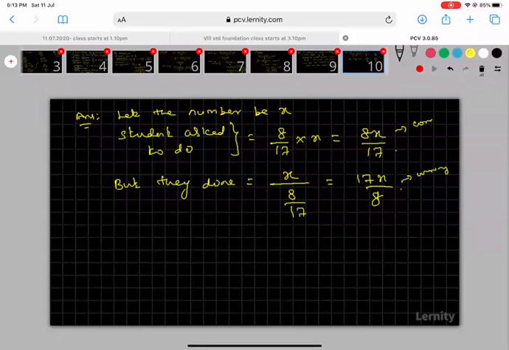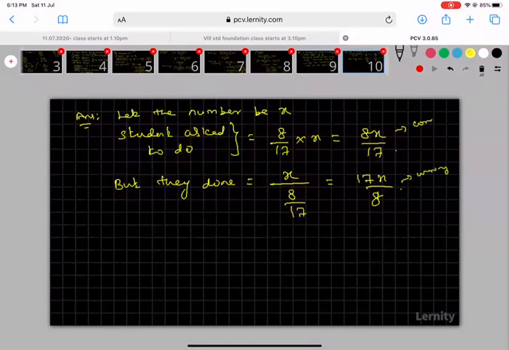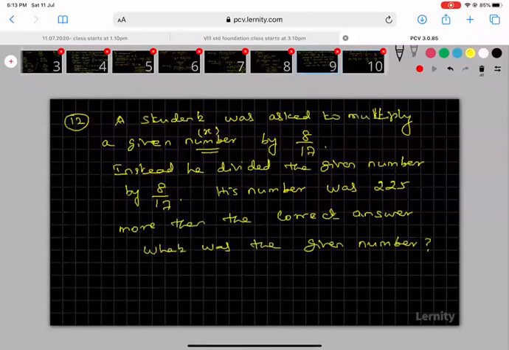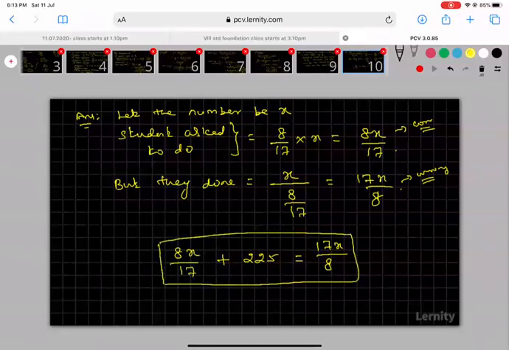So you see, in the statement they have given, his number, this wrong number, was 225 more than the correct answer. The meaning is 225 more than the correct answer. Correct answer means 8x by 17. This is the sentence they have given. Are you able to understand this problem, sir? Please see this slide. After that, we will move to the conclusion.